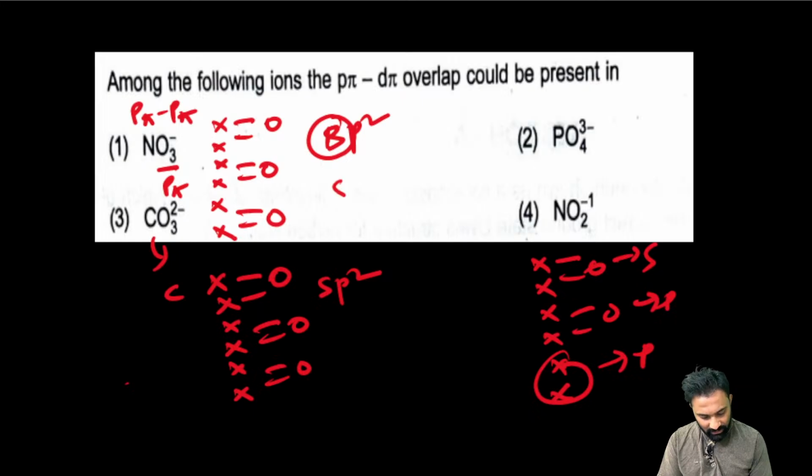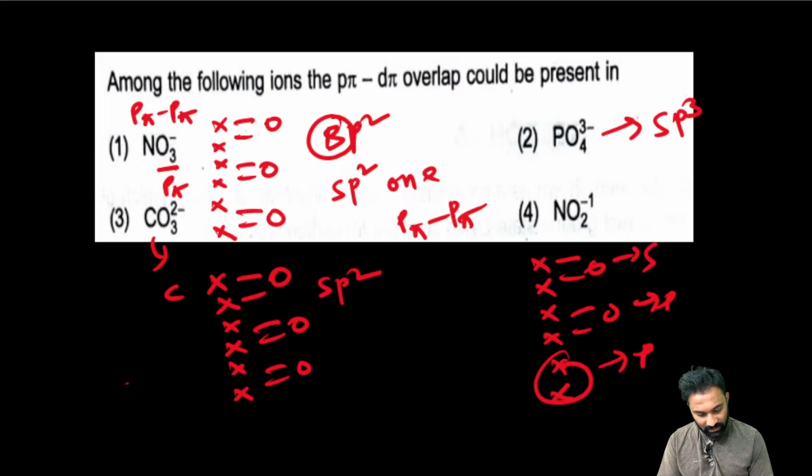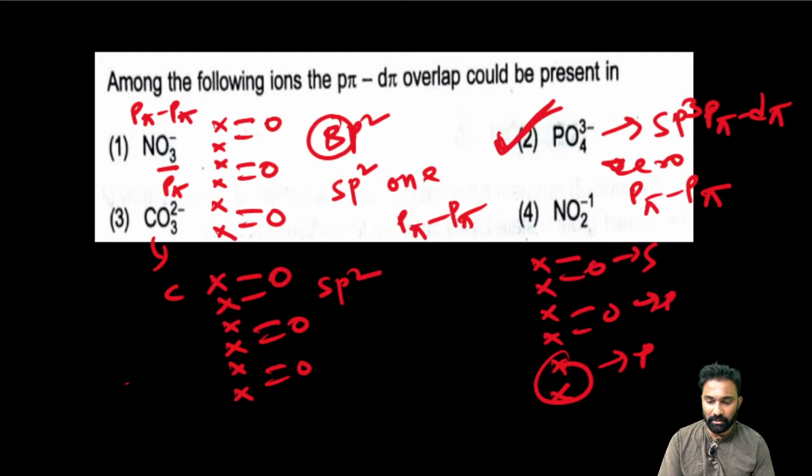Already I explained very clearly: sp2 hybridization means 1 p pi p pi. Now here the hybridization is sp3. sp3 means 0 p pi p pi. Zero p pi p pi means whatever pi bonds we have, they are of the p pi d pi type only. So the option number 2. Just see the hybridization: if it is sp2, then 1 p pi p pi. If other than sp2, then you can cross check.